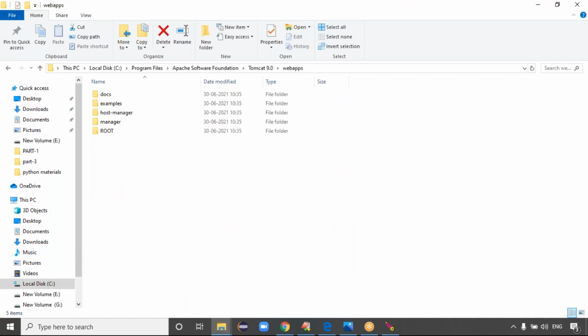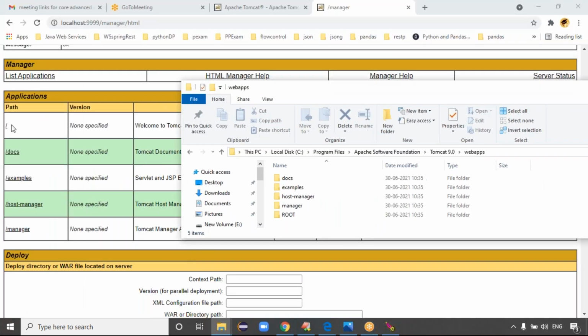See this webapps folder, guys. In the webapps folder, what information is there? Here you can see the files actually. Here you can see, guys, docs is there.